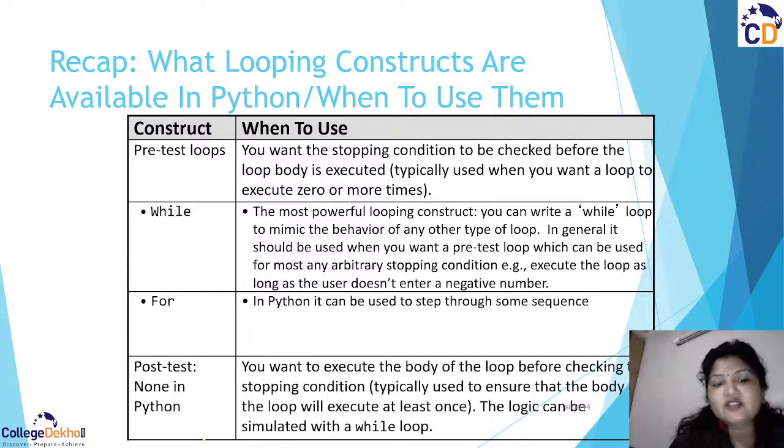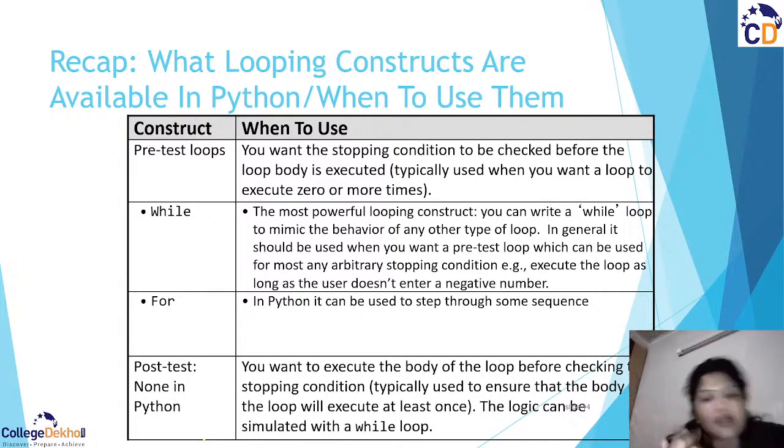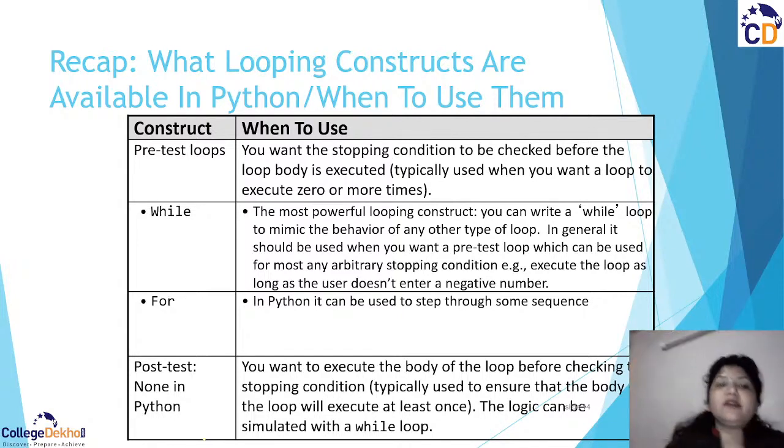Post-test conditions are not there in Python, but you may have them in other programming languages where we can use do while, where the body is executed once and then it checks the condition. But in Python, we have only the while loop and the for loop, right? These are the two powerful loops in Python, and they are pre-test loops, right?